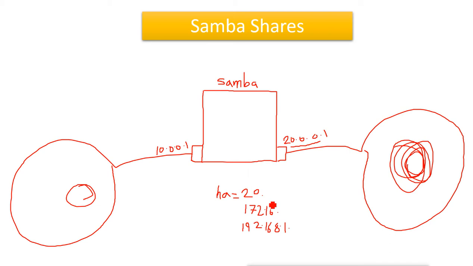Now in case we have the same topology but the network is the same, that means here it is 20.0.0.1, and on this side we have the same network IP but a different IP, 20.0.0.2. Now I want to accept only the request from this interface. I don't want to accept the Samba request from the other interface.